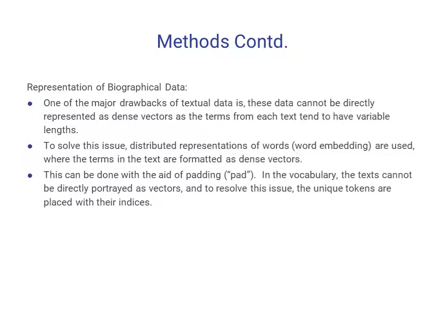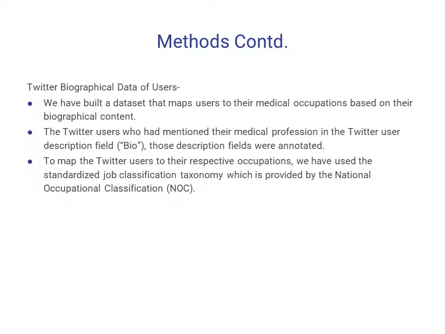One of the major drawbacks of textual data is that it cannot be directly converted into text vectors, as the terms from each text tend to have a lot of variable lengths. For solving this issue of representation of words, padding was introduced. In the vocabulary, the text cannot be directly represented as vectors, and so the unique tokens are replaced with their indices, and they're also formatted in this way as dense vectors.